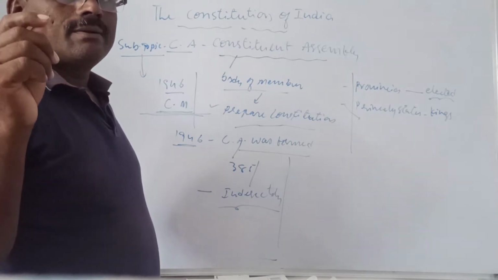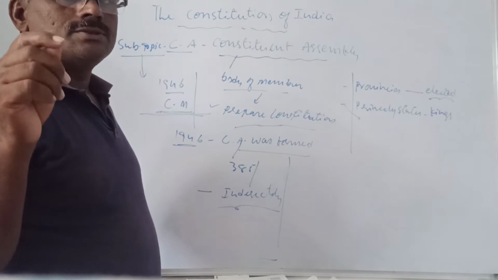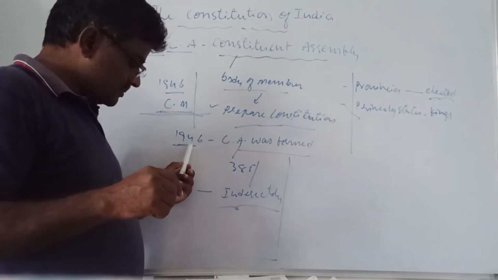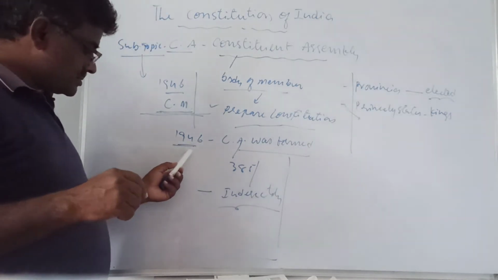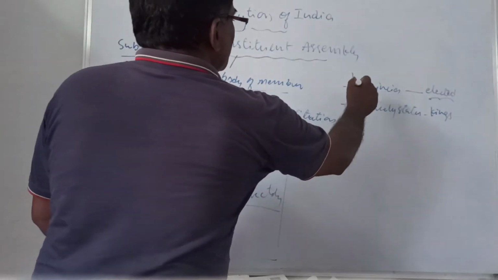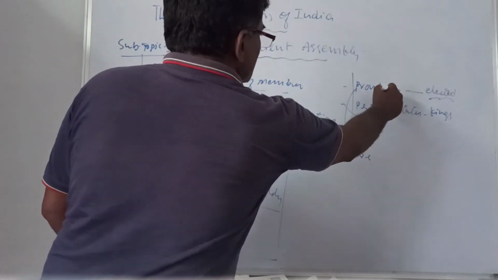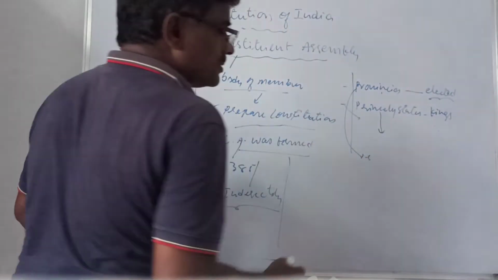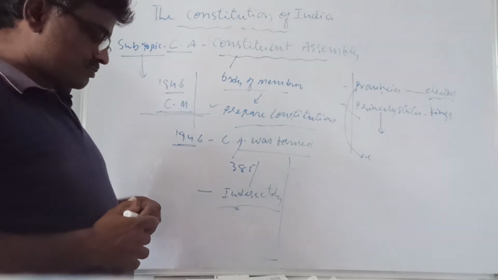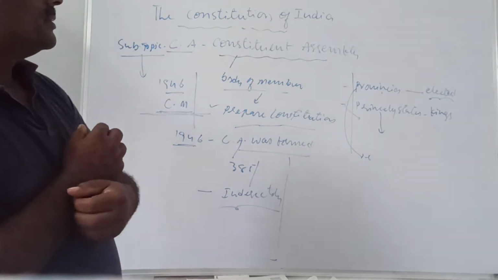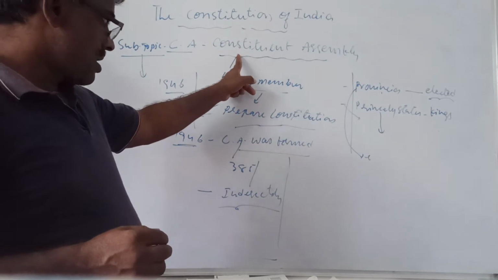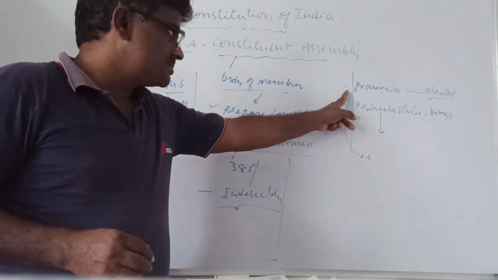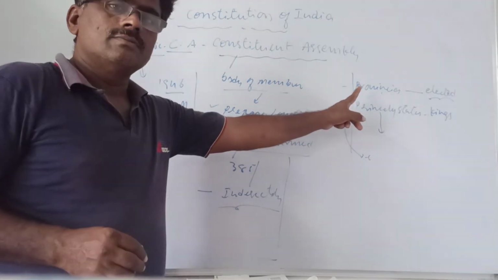My point is that representation must be taken from all parts of the country. That's why the cabinet ministers who came to India advised Indians to form the CA. The CA was formed in 1946, and this point is important, by the elected members of provinces. In the provinces, elected members are there. In the princely states, nominated members. The 385 members in the CA were taken from two regions, provinces and princely states.